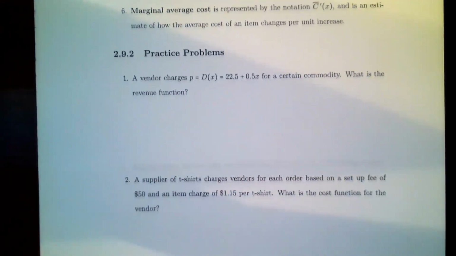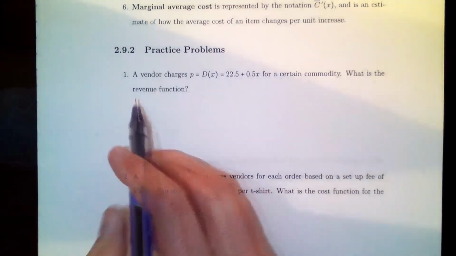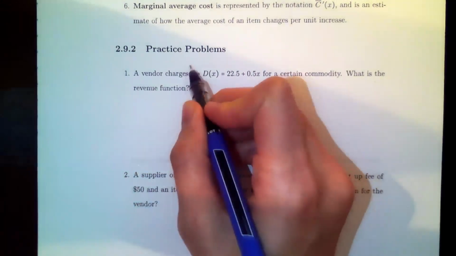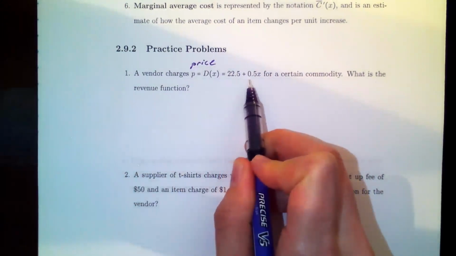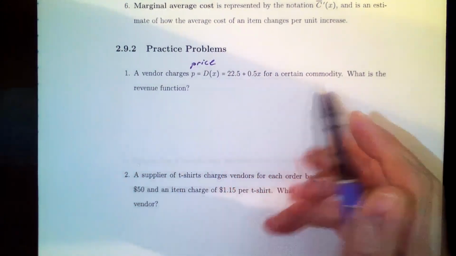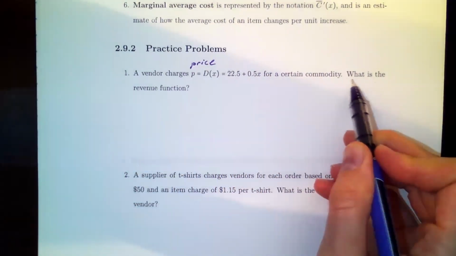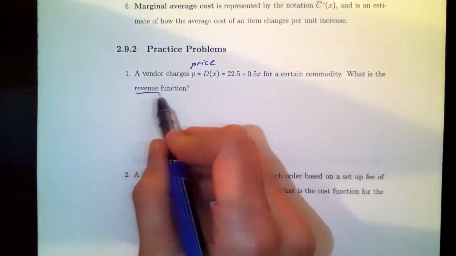So let's start the practice problems where we remind ourselves how to build some of these functions and throw in terms like marginal every so often to make us have to find the derivative. Let's start with number 1. A vendor charges P, that's a price, equal to 22.5 plus 0.5x for a certain commodity. What is the revenue function? So the most important thing is to read the last line because it tells you what you are trying to find. It says, what is the revenue function?